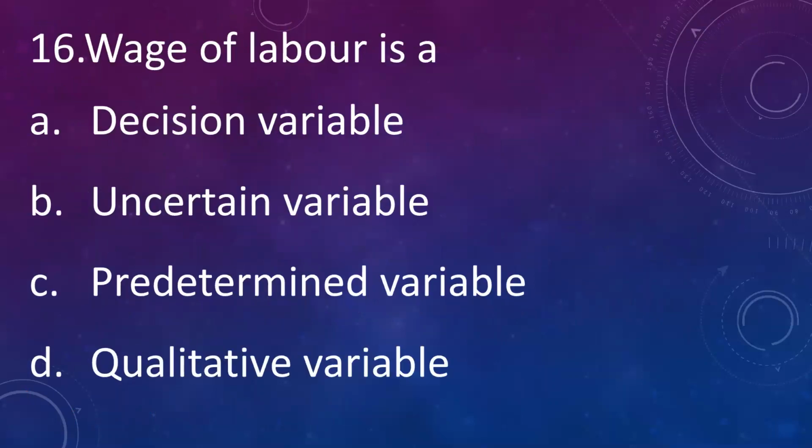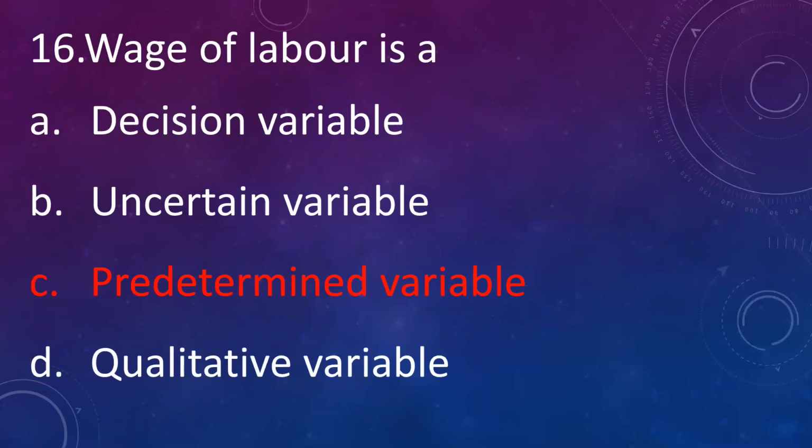And wage of labor is: A. Decision variable, B. Uncertain variable, C. Predetermined variable, D. Qualitative variable. Answer is predetermined variable. Wages of the labor are a predetermined variable.